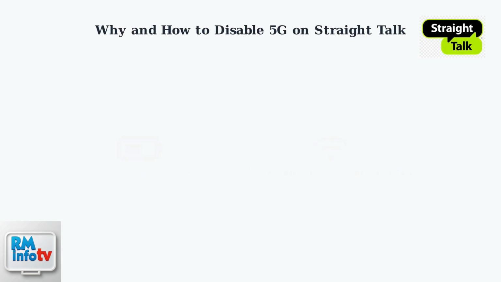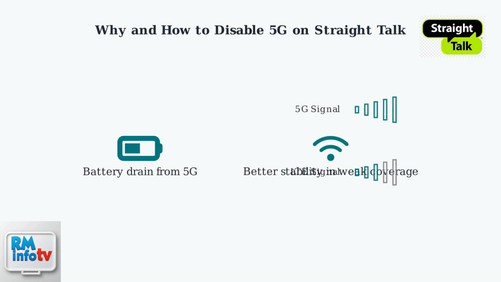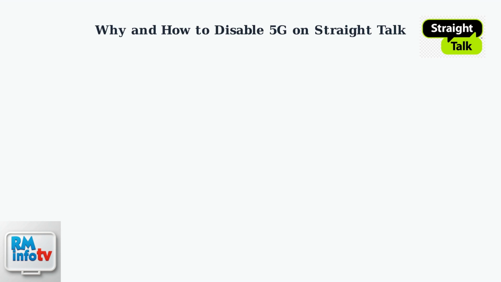Want to disable 5G on your Straight Talk phone and switch to LTE? There are several reasons to do this. 5G, while fast, can drain your battery quicker. In areas with weak 5G coverage, forcing LTE can provide a more stable connection.